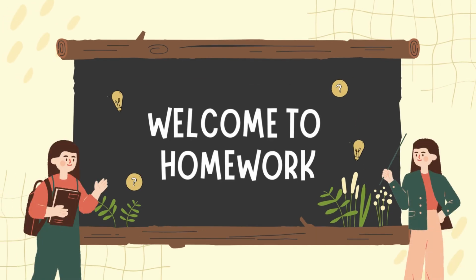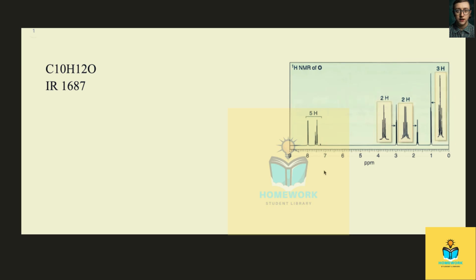Welcome to homework. Hello everyone, today we're doing chapter 14, problem 68, and this problem tells us that we have a compound O with this chemical formula here and this IR absorption spectra here with this proton NMR spectra shown in the question stem. What is the proposed structure of O?